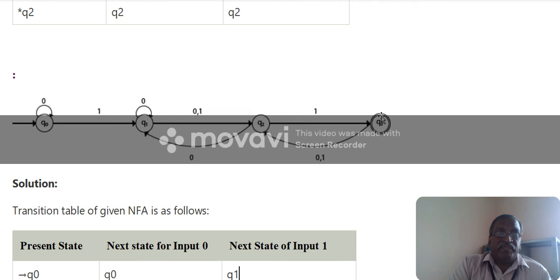So you can represent any string, but it should have 1, 0, 1 or 1, 1, 1. You can put any number of zeros inside, here and here, not here. The basic string needed for accepting this automata is 1, 0, 1 or 1, 1, 1, and you can add any number of zeros and ones inside it.